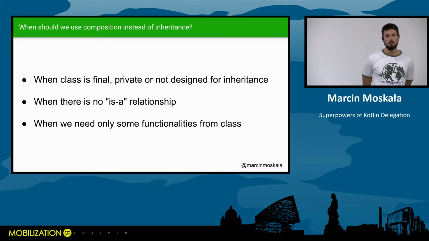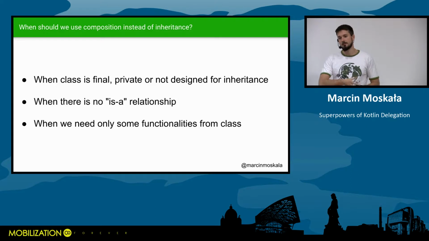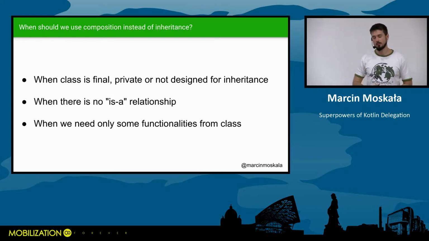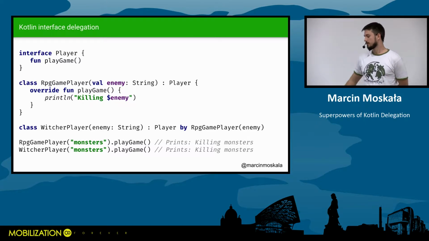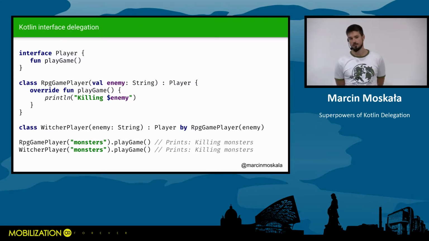The general solution we use is to use composition instead. So we just compose this. We just have this object as a field. But we use delegation when we additionally need to have a polymorphic behavior, and we can achieve it by using interface. But delegation was hard in Java.